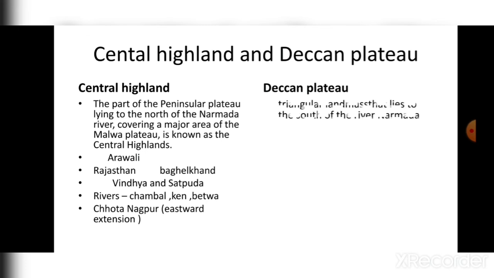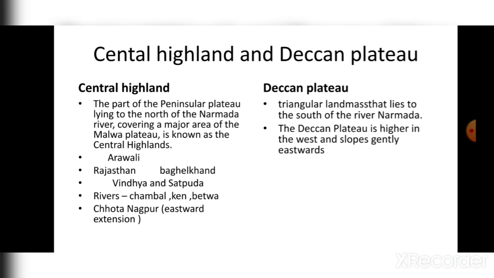Okay, now if we talk about Deccan Plateau, basically it is a triangular landmass that lies south of the river Narmada. I have told you, whenever you want to differentiate between Central Highland and Deccan Plateau, you just have to tell one point, that Narmada's south area is Deccan Plateau and the northern area is Central Highland.